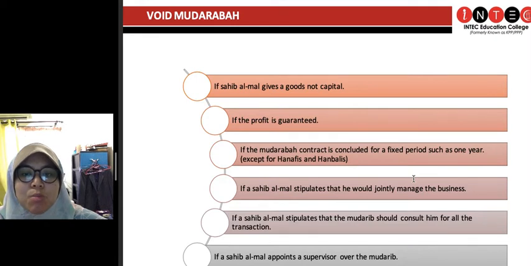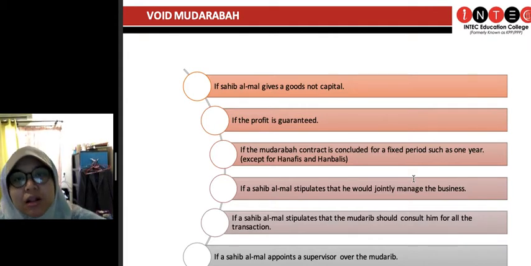If the sahibul mal gives a goods not capital, meaning again like I say, the capital must be in terms of cash money. Cash money, tak boleh dalam bentuk barang. Dia kata I have this kain banyak kan, satu gudang, nilai kain-kain ni semua bernilai 100k, so saya bagi kain-kain ini sebagai modal. Tak boleh.